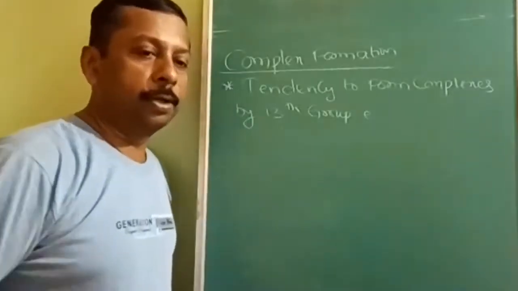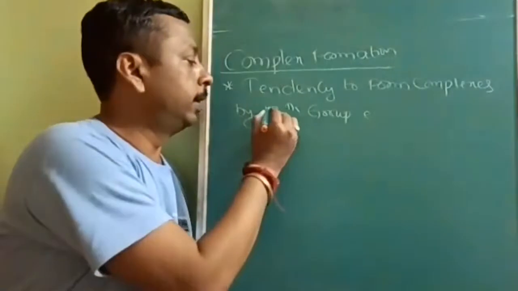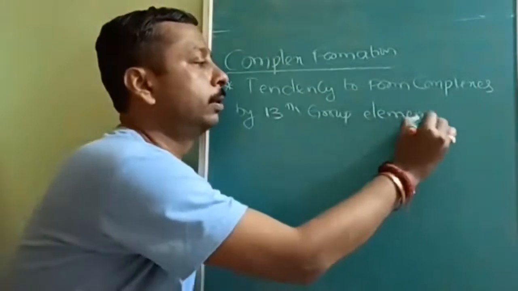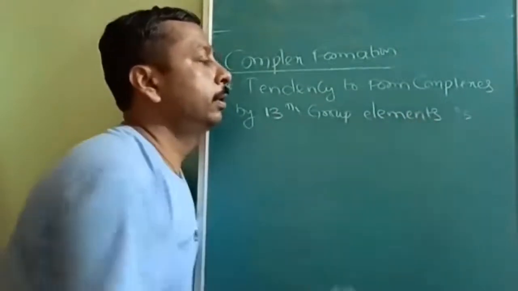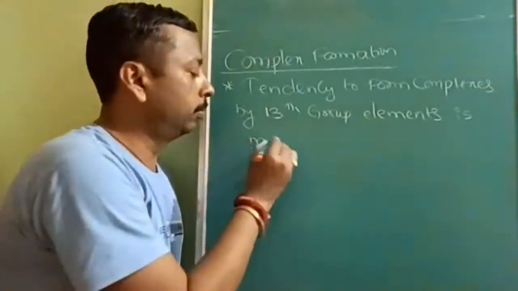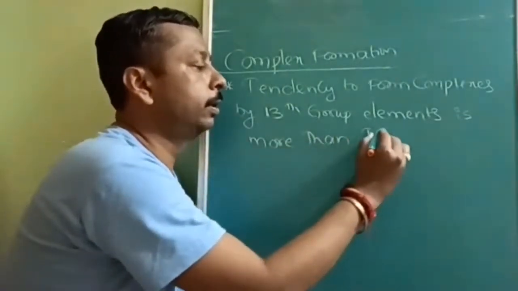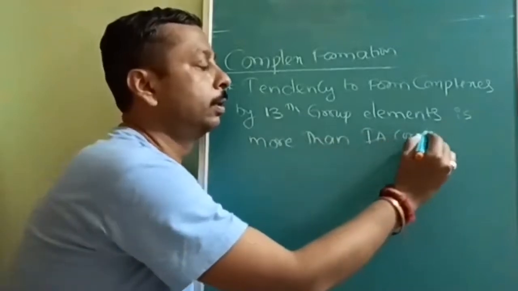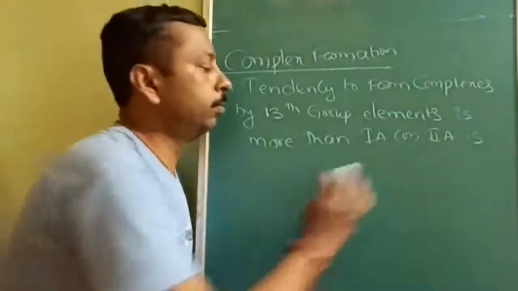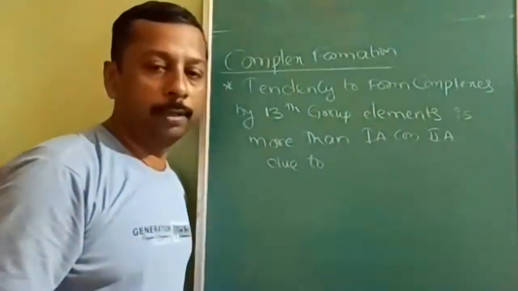Okay, next topic is complex formation. The tendency to form complexes by the 13th group elements is more than that of 1A alkali metals or 2A alkaline earth metals. What can be the reasons? You can give them.